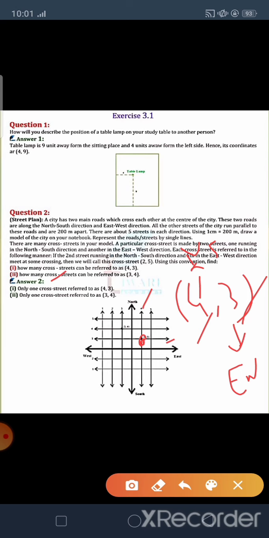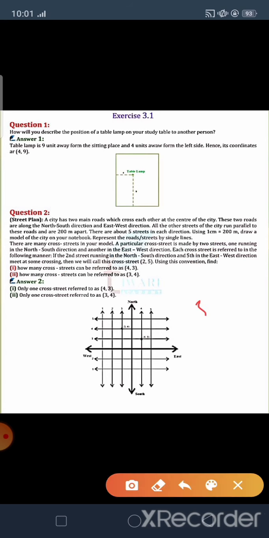Second question, how many cross streets can be referred to as 3, 4? Now the order is changed. We find the cross street for the order 3, 4.